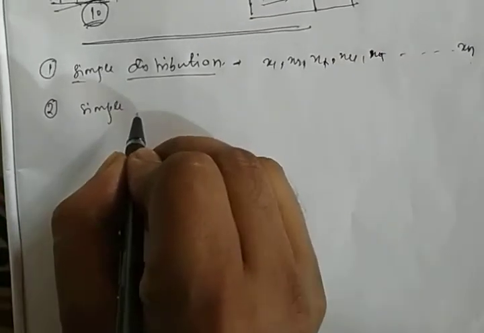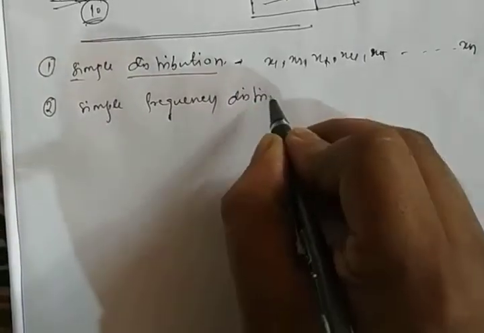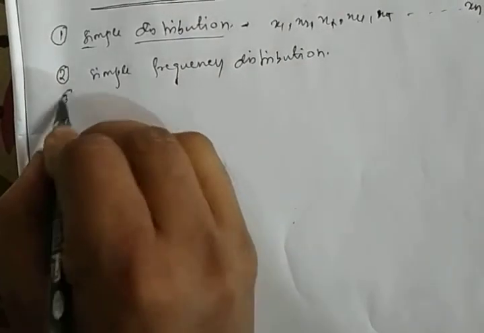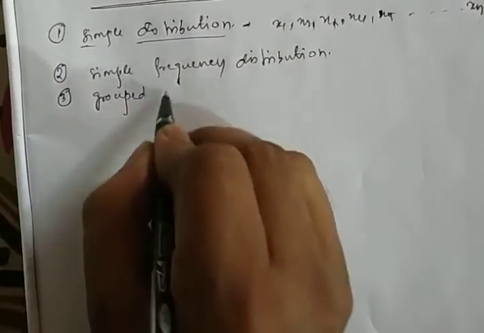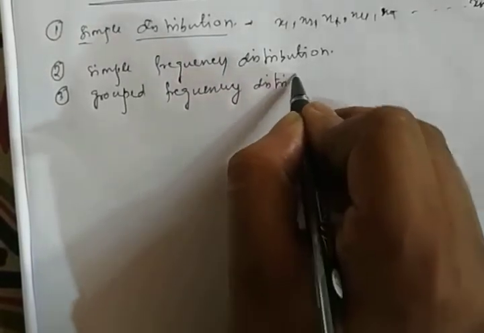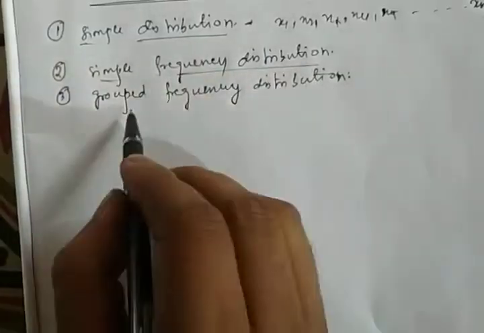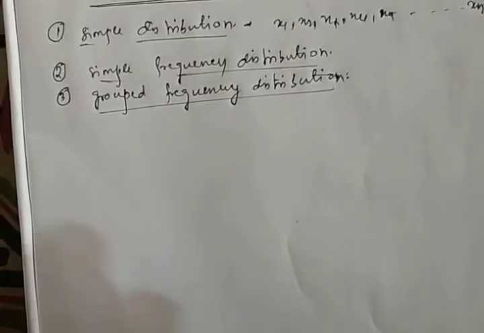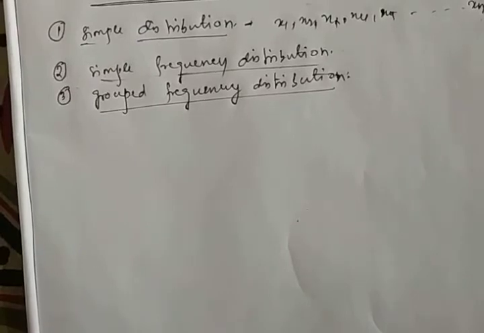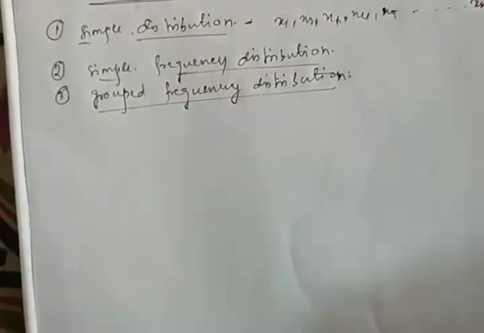Next, simple frequency distribution. And thirdly, grouped frequency distribution. So whatever statistical data we find, we can formulate this data in any one of these three forms.